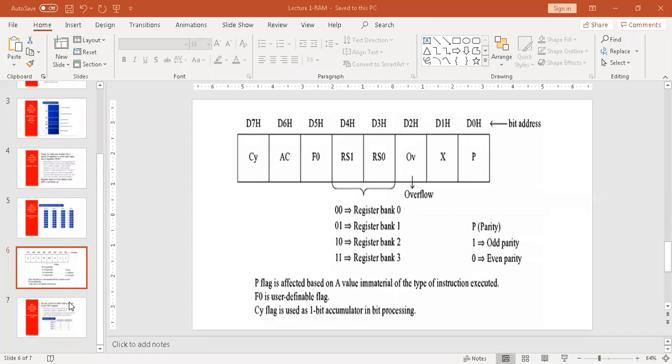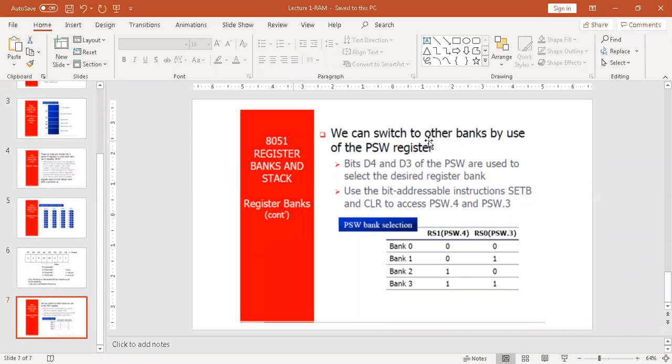Now, how to write data in it? How to access the bank? Very easy. We have to bit address those bits RS1 and RS0. The locations we already discussed, location 4 and 3.